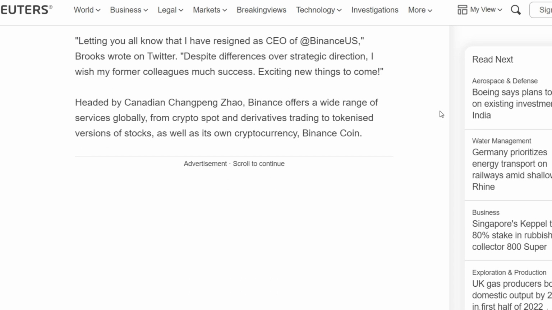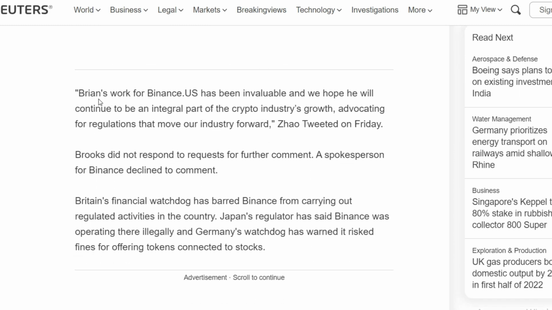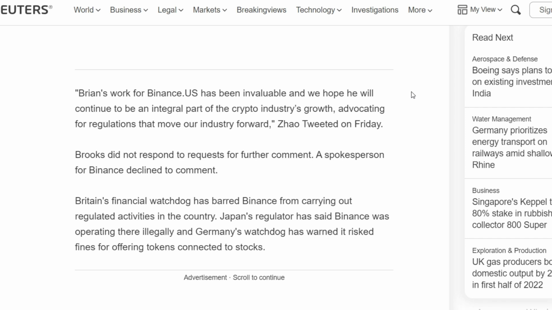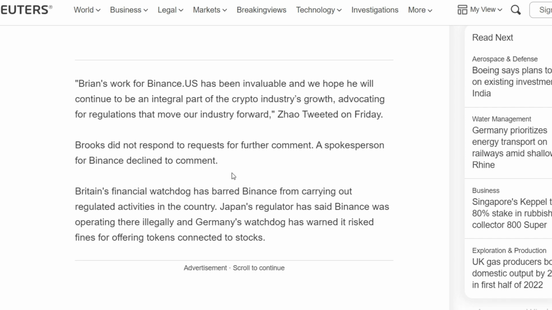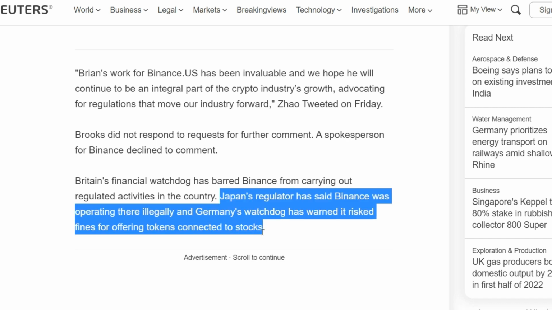According to Brooks, the settlement that is likely to happen will border on the spread of XRP in 2013. Here, the most important problem related to XRP is that there is a difference between the way an asset is distributed and the nature of the asset at the moment and time. And I think the problem is that whatever happened during the initial distribution of XRP tokens 10 years ago, whether it was a security or not, it will be decided by the court. The question is, is XRP a security today?